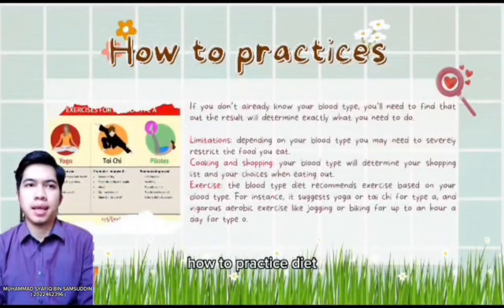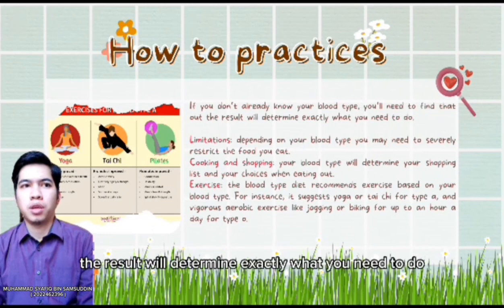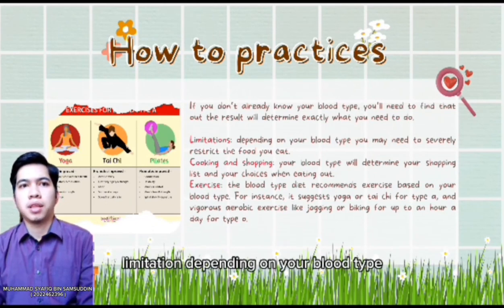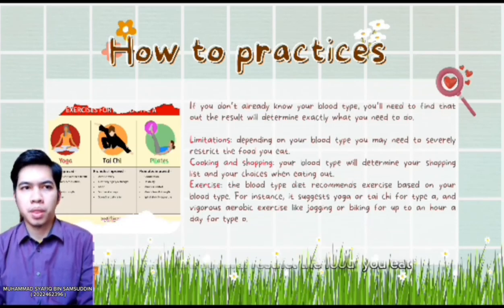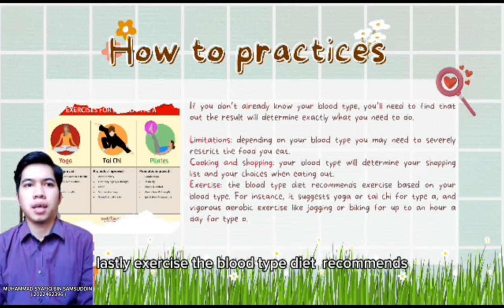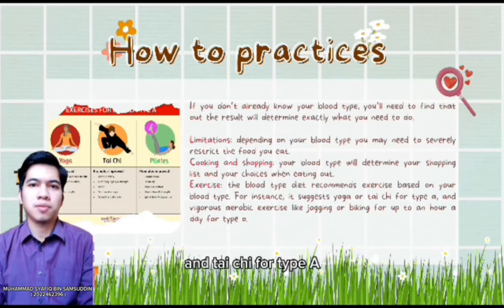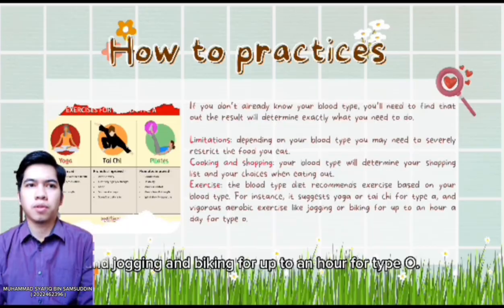How to practice the diet? First, if you don't know your blood type, you will need to find out, as the result will determine exactly what you need to do. Limitation: depending on your blood type, you may need to restrict several foods. Second, cooking and shopping: your blood type will determine your shopping list and what you choose. Lastly, exercise: the blood type diet recommends exercise based on your blood type. For example, yoga and tai chi for type A, and jogging and biking for an hour for type O.